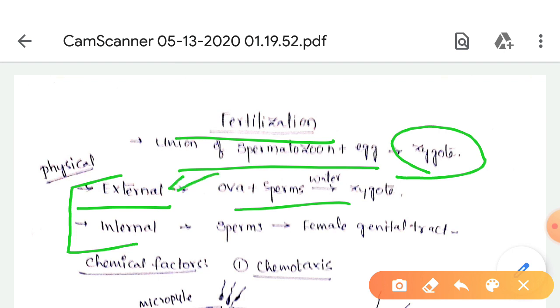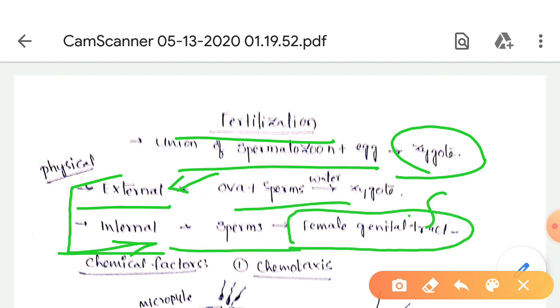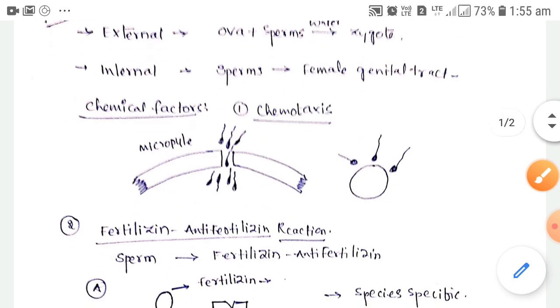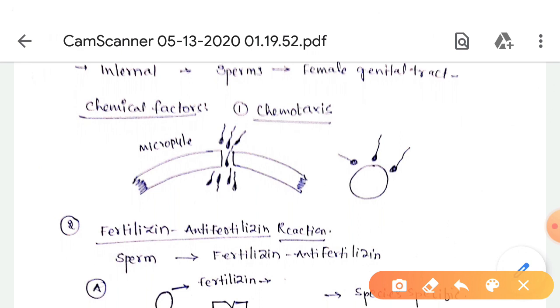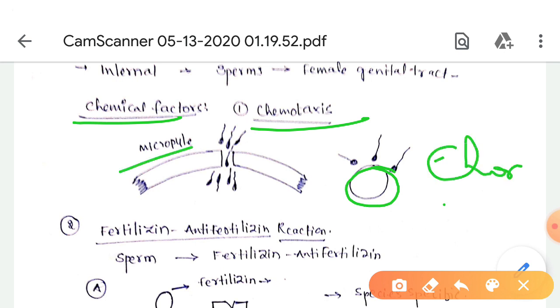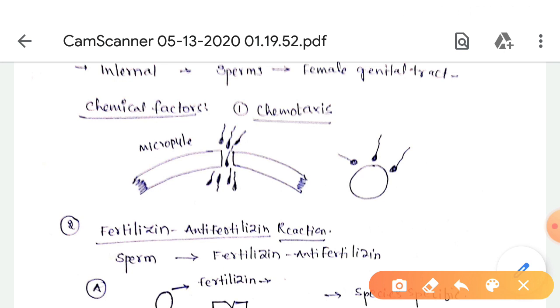It's called external fertilization. Internal fertilization means the sperms are introduced into the female genital tract. The fusion of sperm and ova occurs in the female genital tract. It's called internal fertilization. Several chemical factors are also involved in fertilization. One is chemotaxis. The egg surface contains a chemical substance. So this chorion, lined with the micropyle, has a chemical substance that attracts the sperm towards the egg.